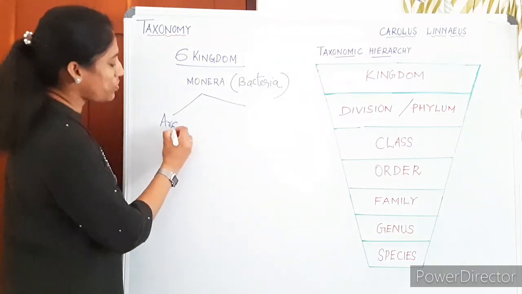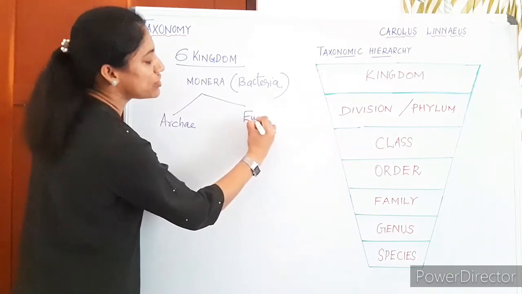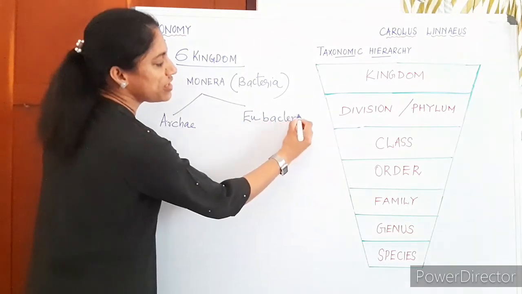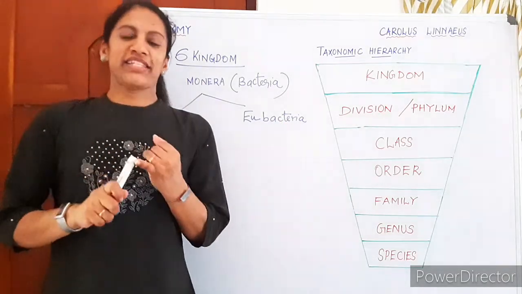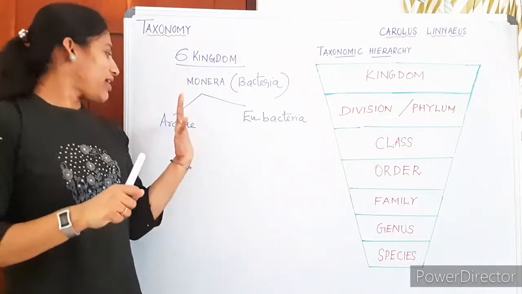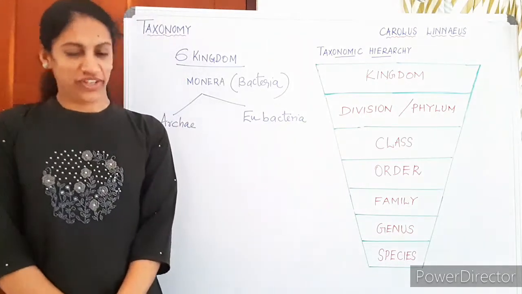They are grouped under archaebacteria, ancient bacteria, and the real, true bacteria. Okay, therefore that is the sixth kingdom classification. You have seen it. Okay, that means Plantae, Animalia, Protista, Fungi, Archaebacteria and Eubacteria. Six kingdom classification.